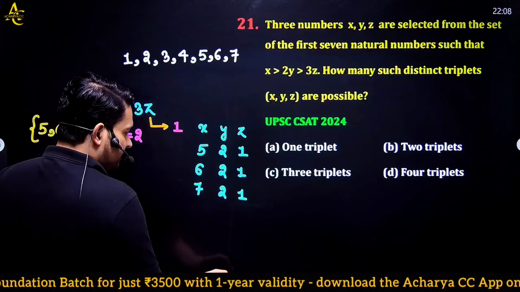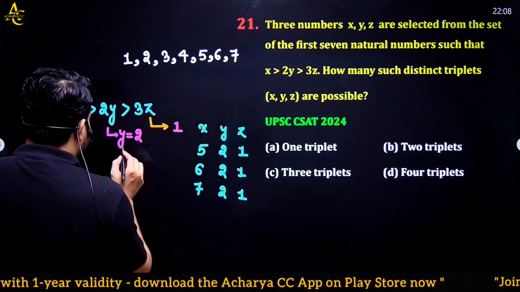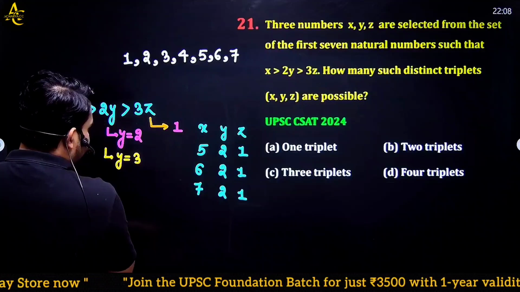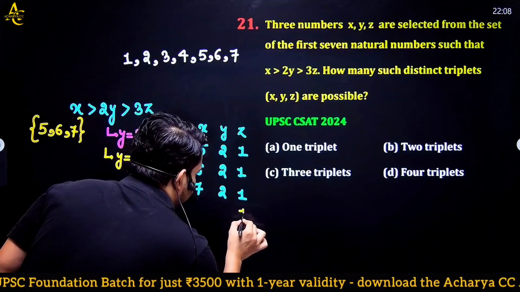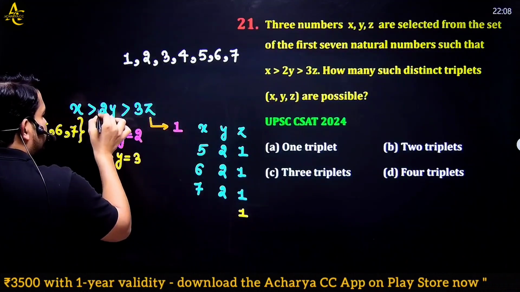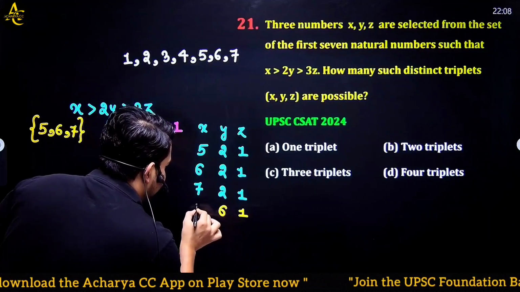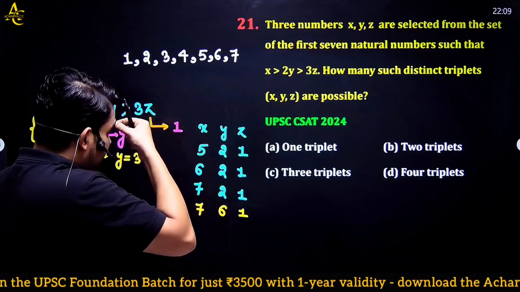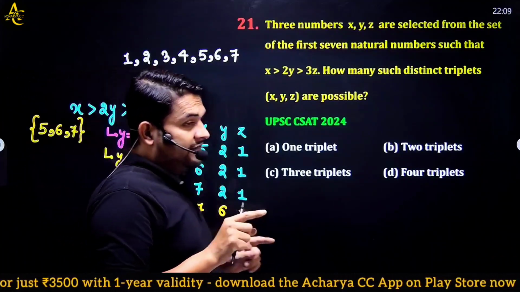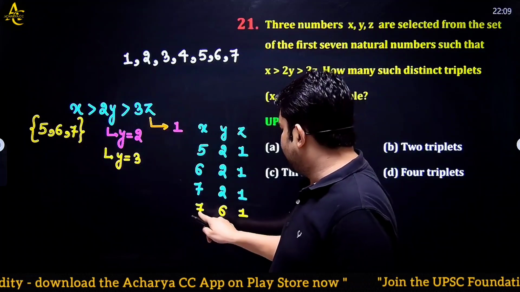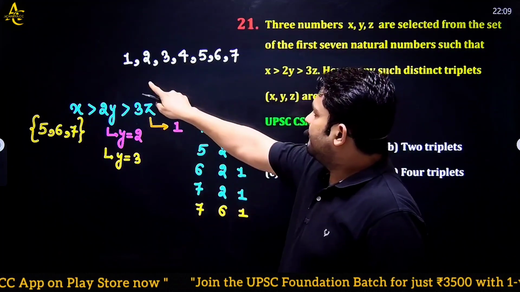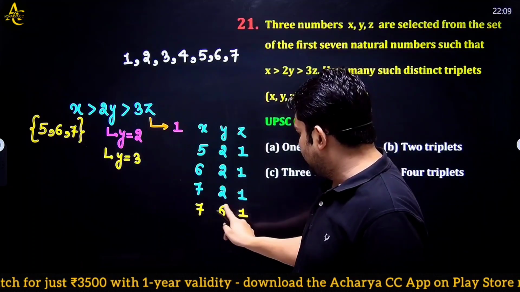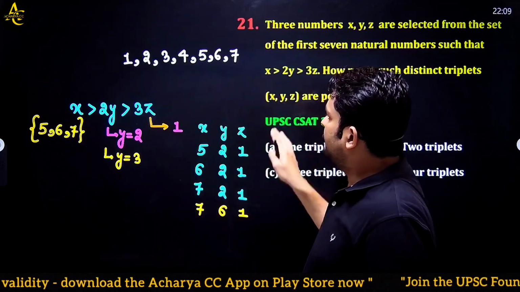If I put y equal to 3, and z equal to 1, here I get 3. 2y becomes 6, and I can take the value of x as 7. I cannot take any other value of x because 7 is just greater than 6. If I had to take 8 natural numbers, then I could take 7 or 8. But I have to take only 7 natural numbers.